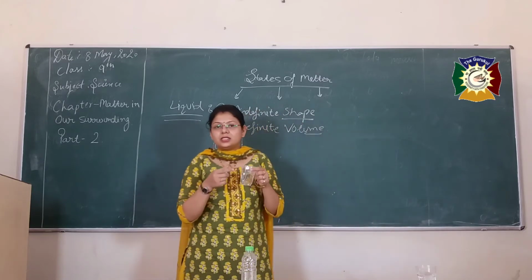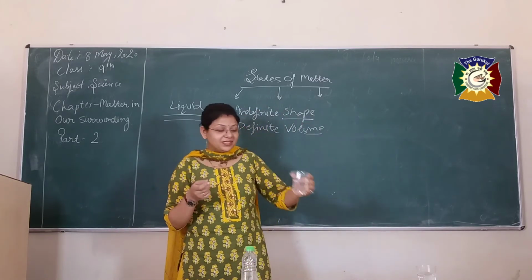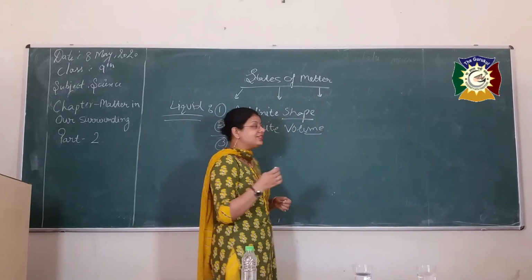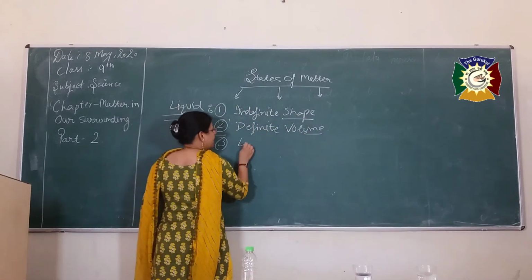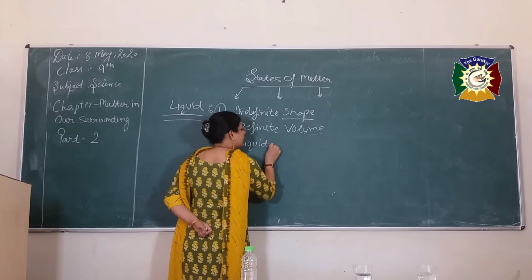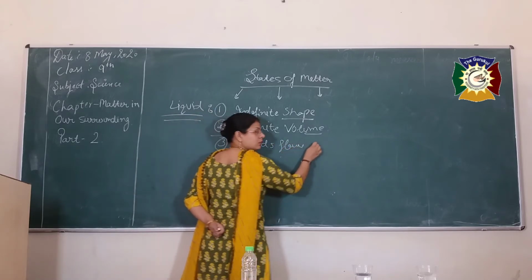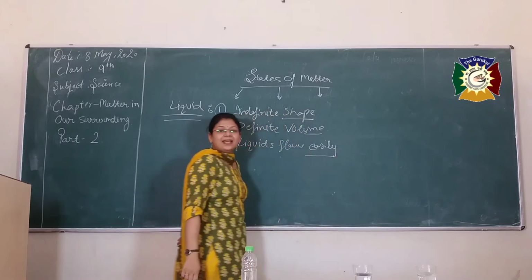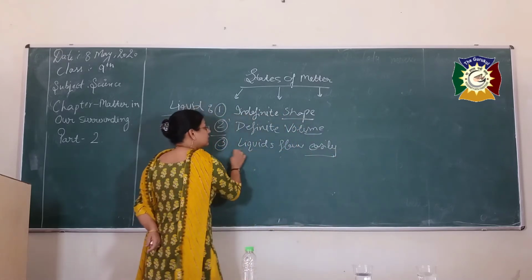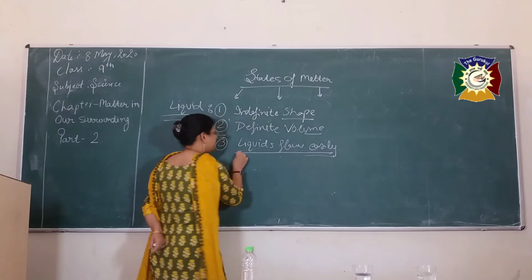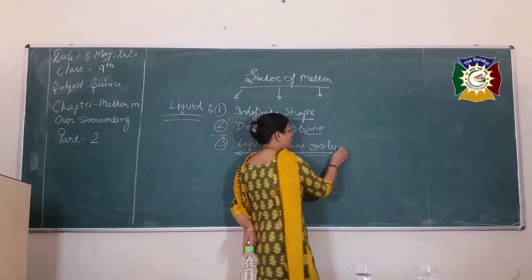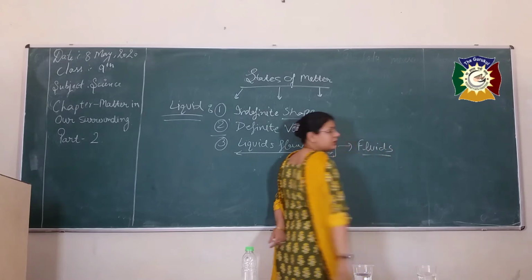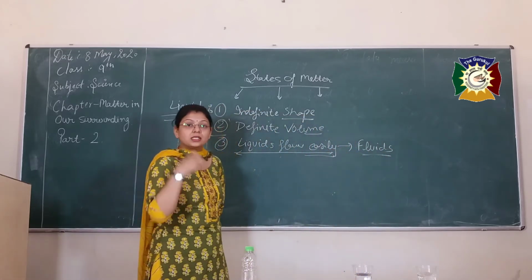Compressibility we check in the case of solids, but in the case of liquids, we check the flow property. Liquids flow easily. Because of the flow property, liquids are also known as fluids.